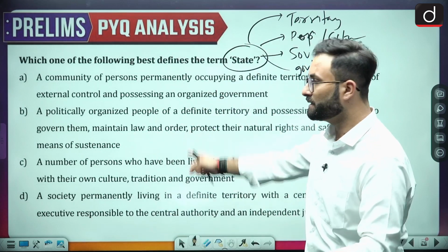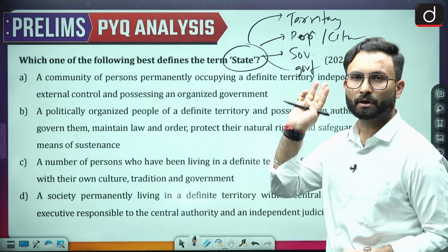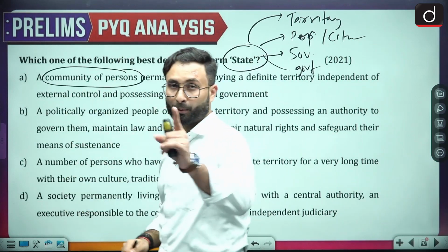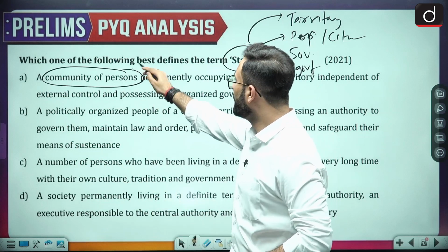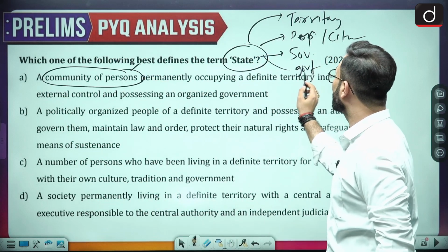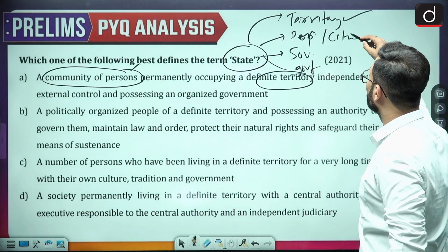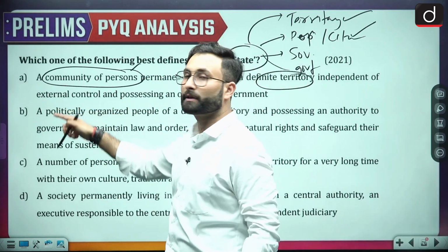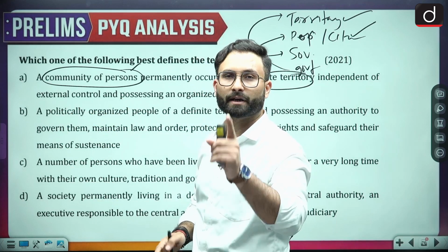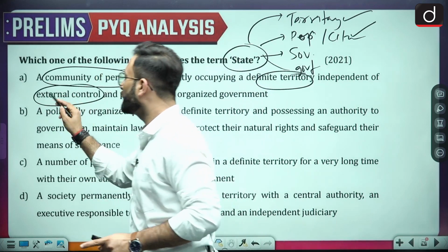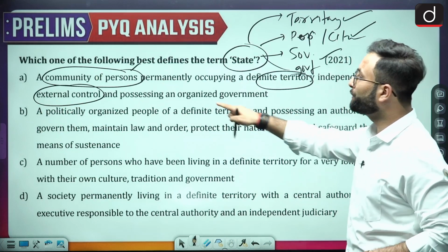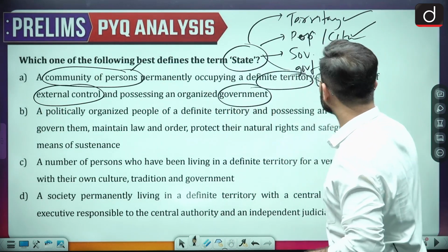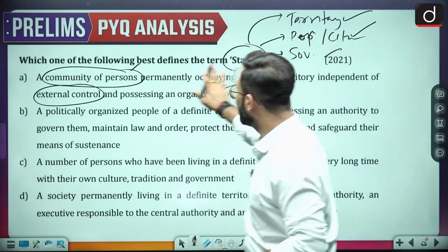These are the four things which a state should have. If in the definition these four things are there, that means that particular statement is right. A community of persons, that means population. Permanently occupying a definite territory, so that is also there. Population is there, territory is also there. Independent of external control, that means that is the body which is sovereign. External control is not there, so that is also there. Then coming to possessing an organized government, that means they are having the government as well, so that is also true. That means option A is your right answer.